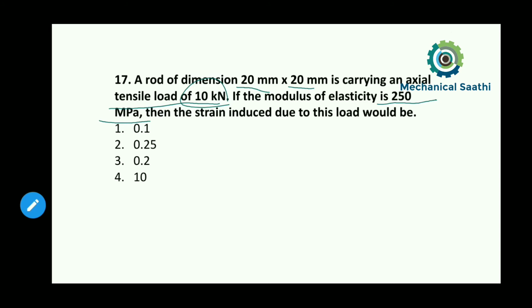From the simple relation we know that sigma is equal to E into epsilon, where E is the Young's modulus of elasticity, given as 250 megapascal, epsilon is the strain we need to find, and sigma is the stress induced.